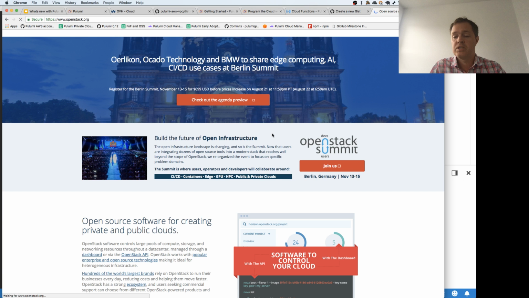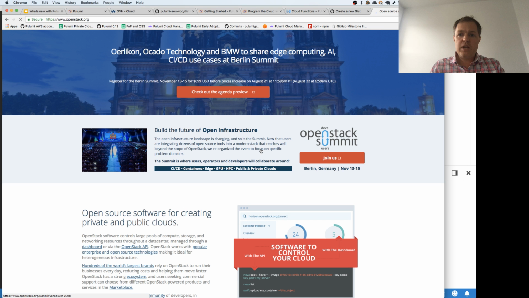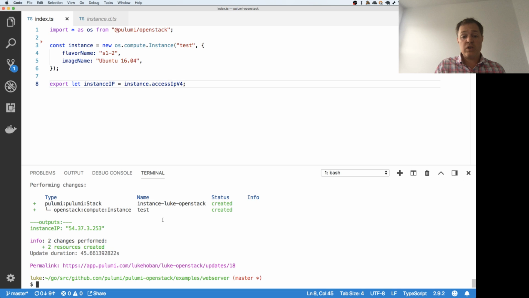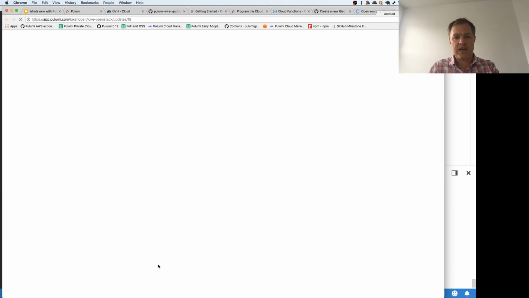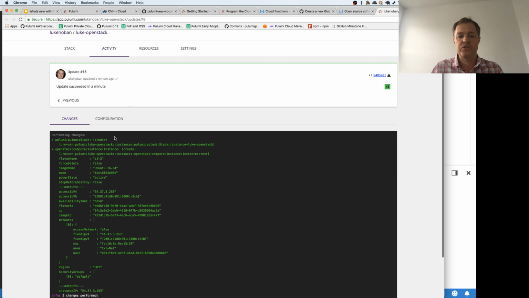And so if you have an on-premise data center with the support, you can access that using Pulumi. So we now have support for this, and let me come over and see if this is done. So we created that instance. It has this IP address, and just like normal, we can come over here and see that stack in the Pulumi console. So we can see the information about where it was deployed.